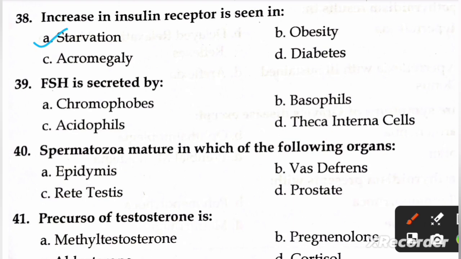Next question is, FSH is secreted by A, chromophobes, B, basophils, C, acidophils, and D, theca interna cell. Right option is B, basophils. Next question is, spermatozoa mature in which of the following organs? A, epididymis, B, vas deferens, C, testis, and D, prostate. Right option is A, epididymis.